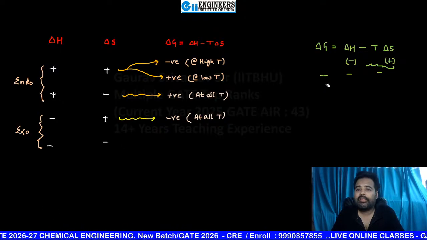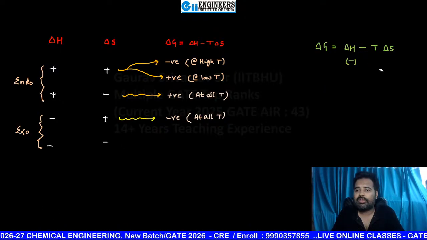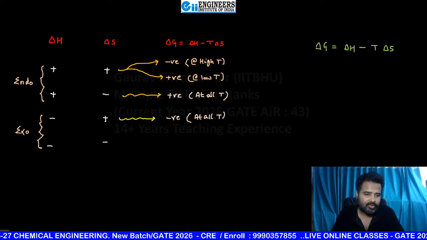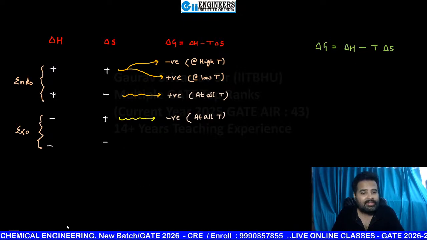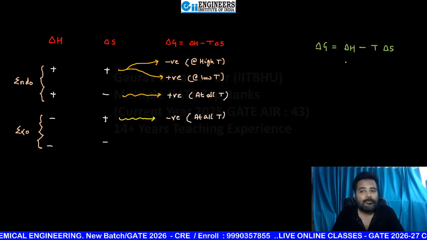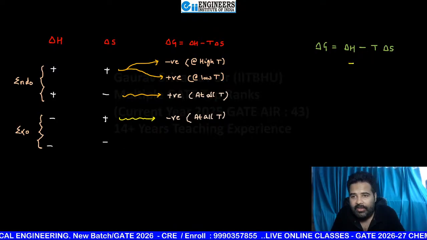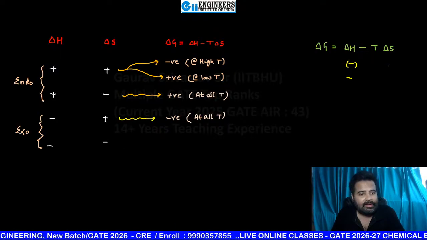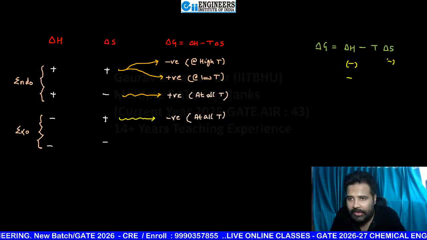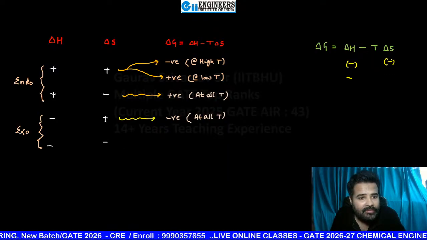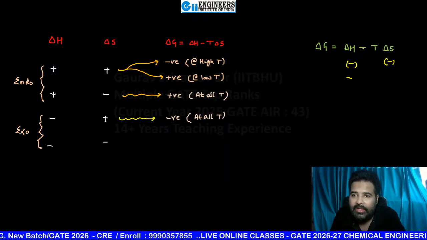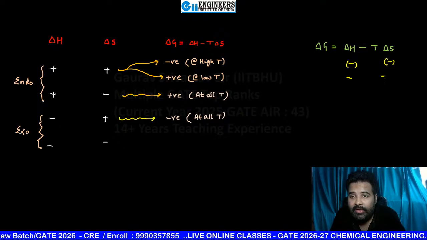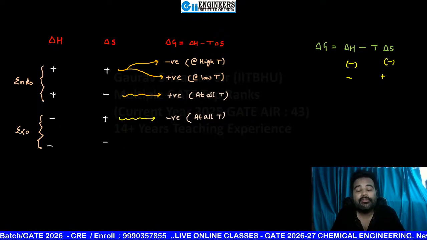Now, see the last one, my dear students. So this time, this is negative, so the sign is negative on this side, and this delta S is also negative. Negative, negative will make the overall sign positive.